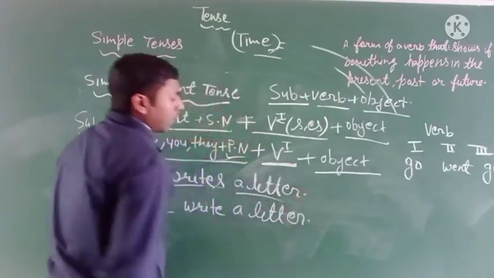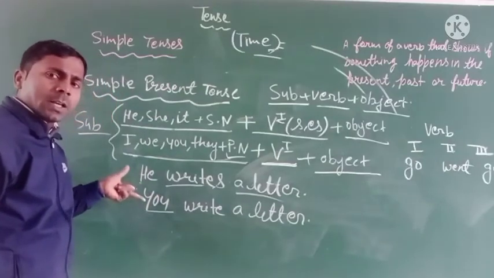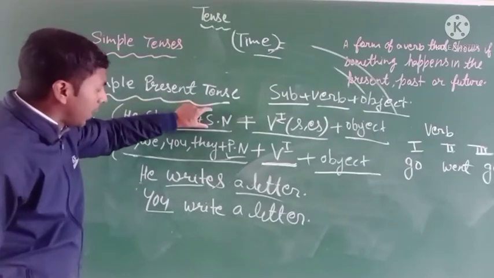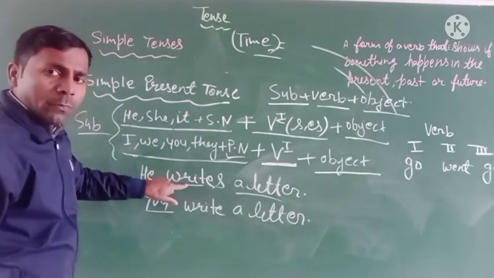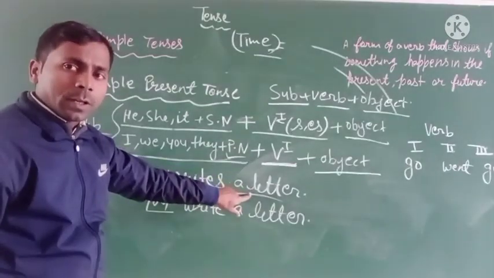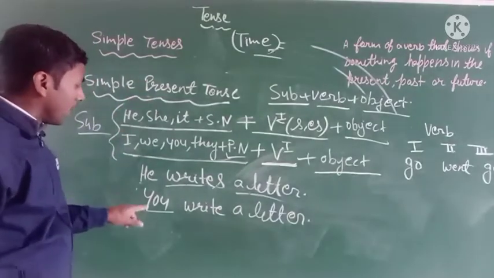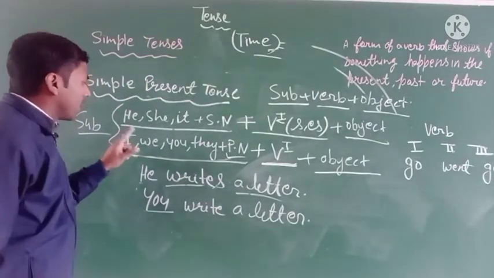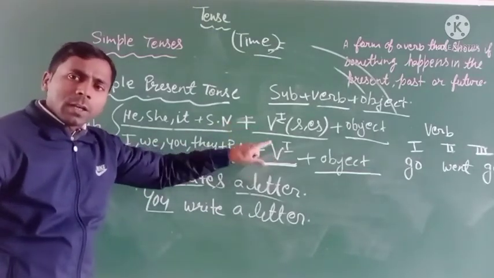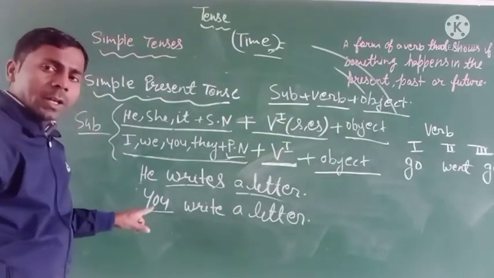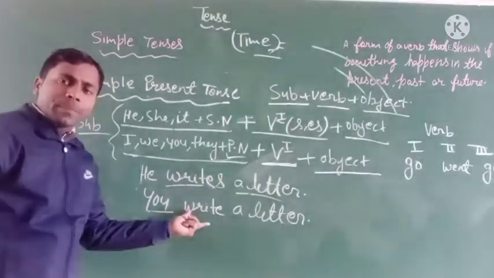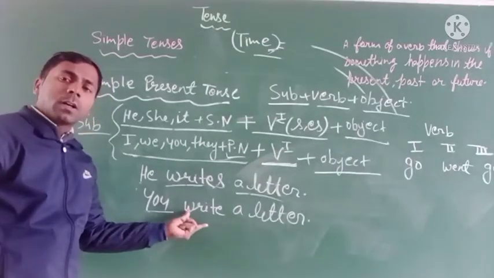Okay, so this sentence is telling us that if the subject is he, she, it, or singular number, then you can add the verb's first form with s or es, and use the other words. It is the simple present tense. And if the subject is I, we, you, they, or plural number, then you have to use only the verb's first form. You can see here, in place of the subject you can add "you," and the verb will be the first form, and it is the plural number.